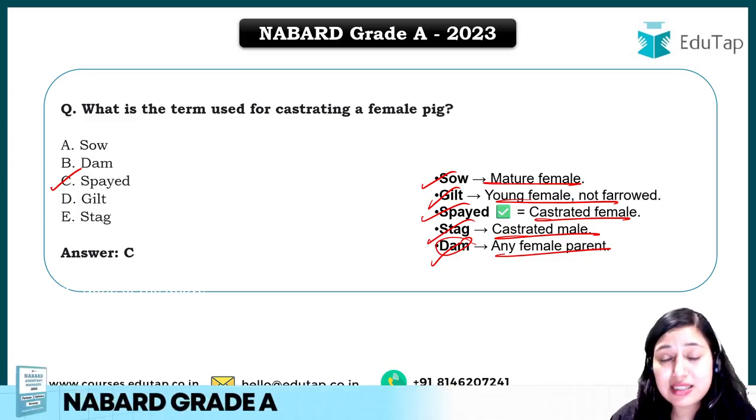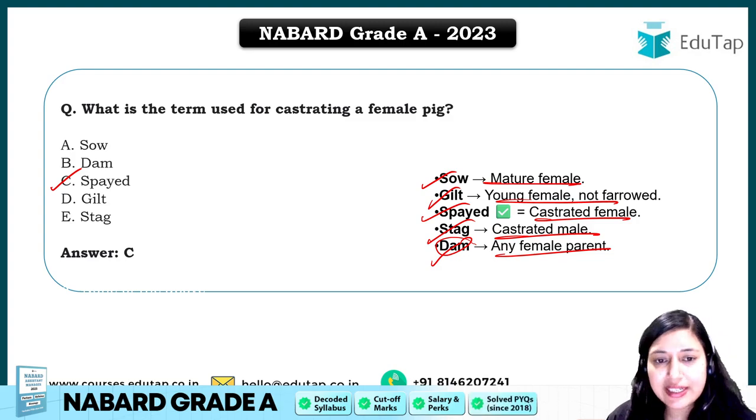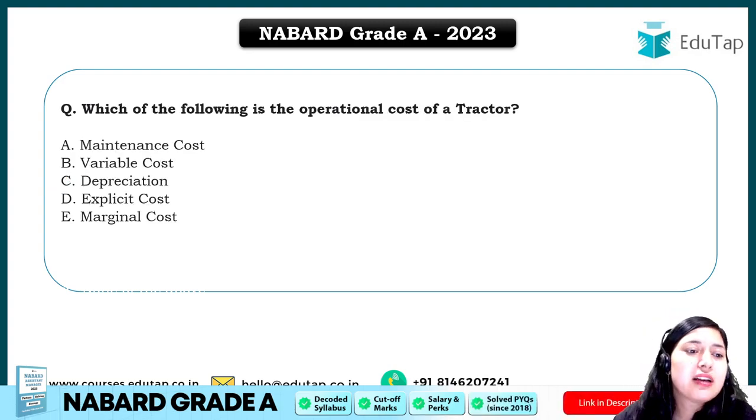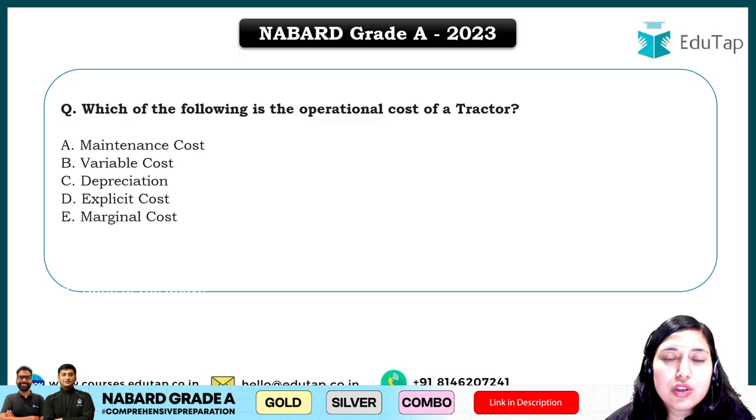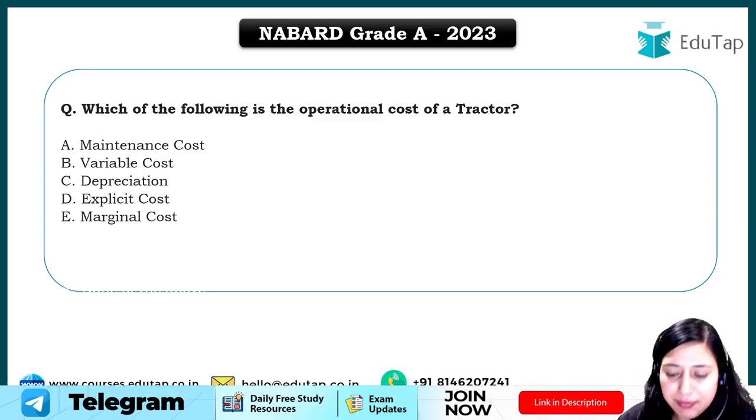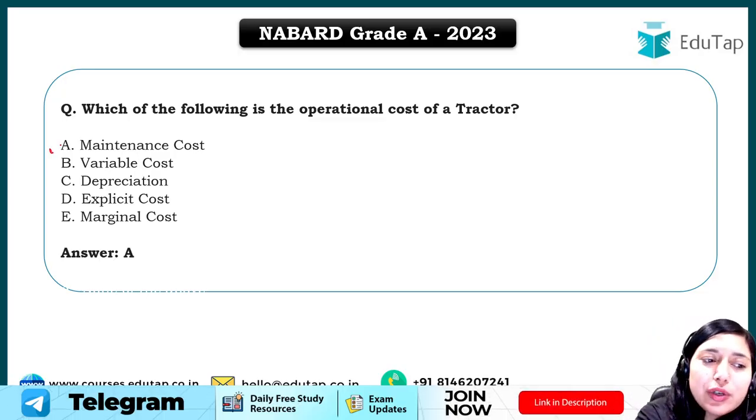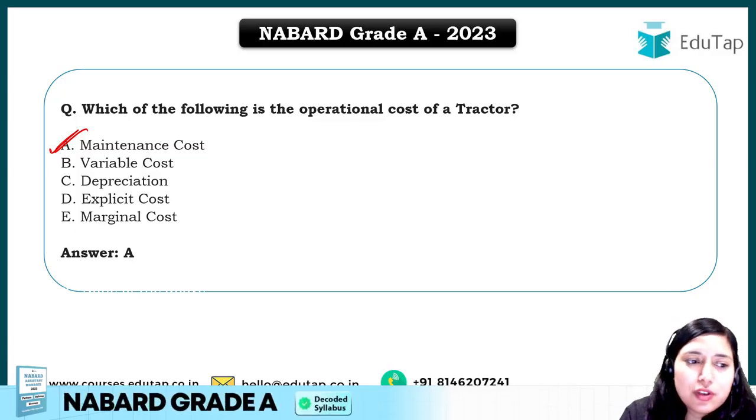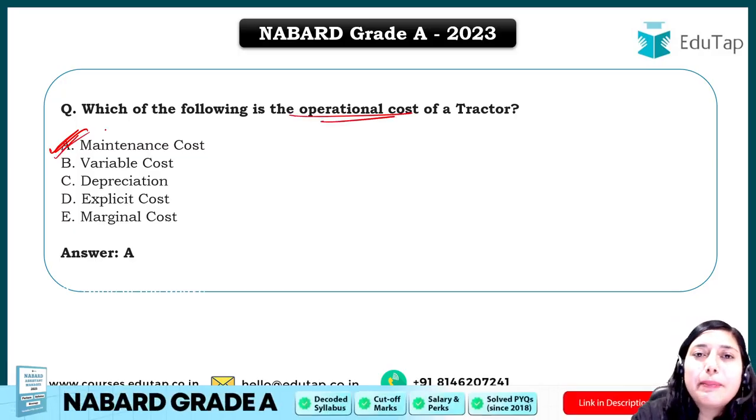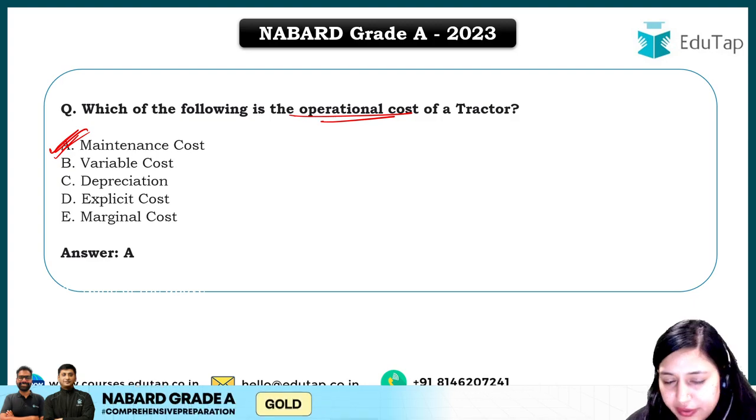What are the terms that are given for different genders and also for different animals, right? So which of the following is the operational cost of a tractor? Now students, this is a question from your farm and agriculture engineering. Operational cost is basically the maintenance cost, that is the day-to-day cost in fuel and for maintaining the tractor, for fuel, lubrication, right? So all these costs are maintenance cost, operation cost, which is also called maintenance cost. Clear? The day-to-day maintaining cost of a tractor is the operational cost of the tractor.